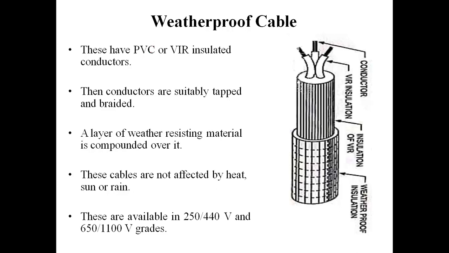In the construction, the insulation for the conductor is VIR or sometimes PVC, and over it another insulation of VIR is provided, and over this we have an insulation of weatherproof or weather resisting material.